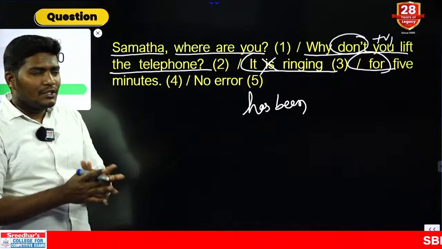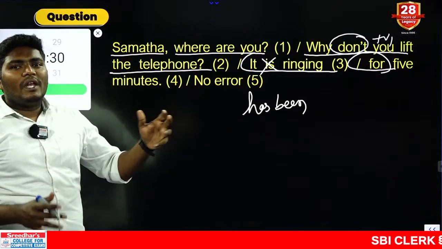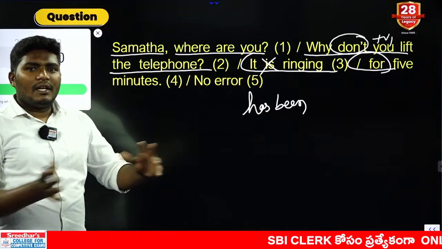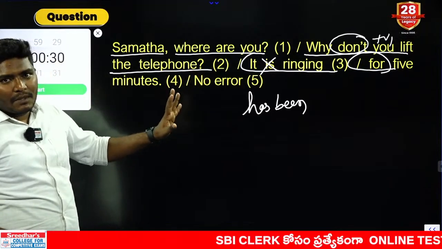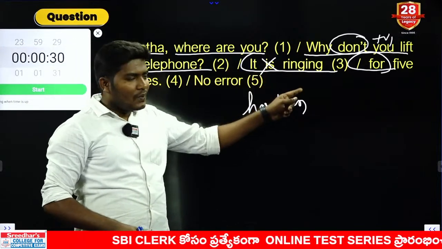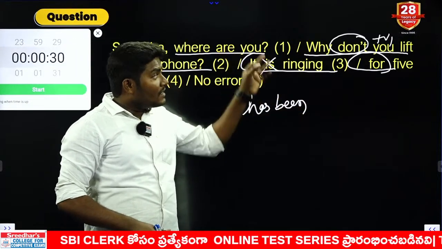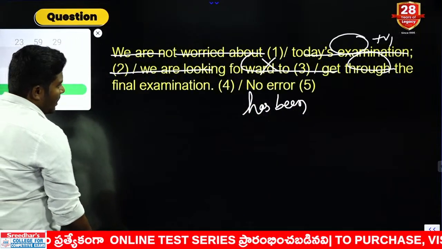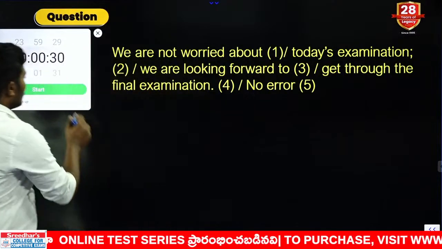Just before we discuss this rule, wherever duration combination is given, something which has been done for a very long time, that can be used in the present perfect or present perfect continuous cases. So the answer is not "it is ringing for 5 minutes." Your answer is "it has been ringing for 5 minutes." So the answer should go with the third option. Next, move to 10. Your question is on the screen.